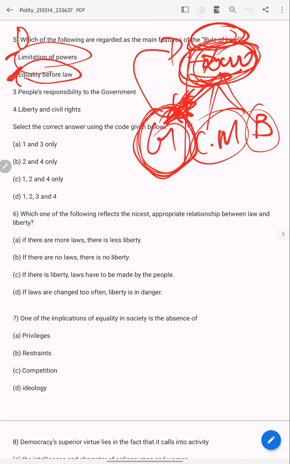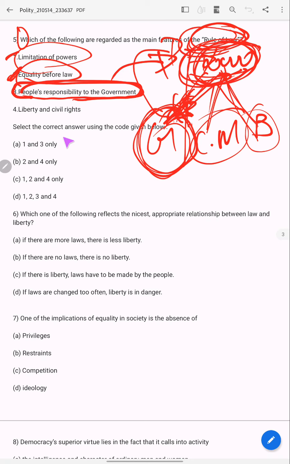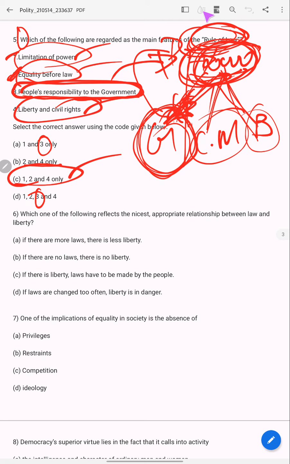Equality before law. So everybody is equal before law. And people's responsibility to the government. People's responsibility to the government doesn't have any link with rule of law. So if you eliminate 3, the answer is left with 2 and 4. So the answer is C, because 1 is right, 2 is right, liberty and civil rights is right. So the answer is C.